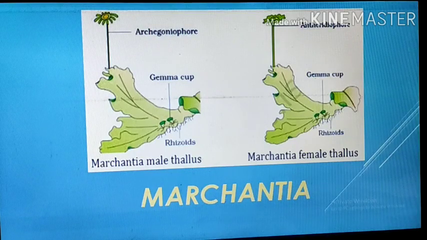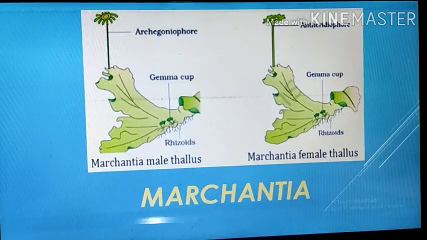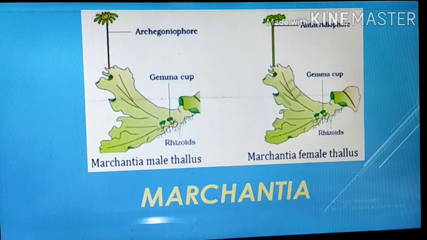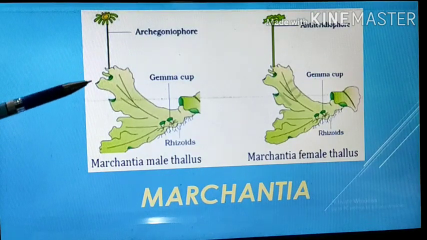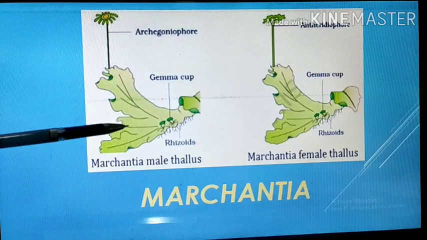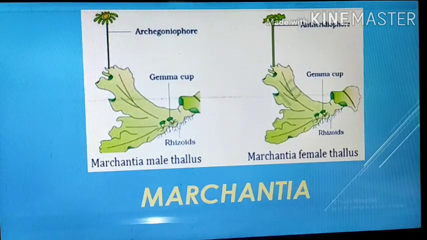See, in this case the root-like structures are there. These are called rhizoids. The small root-like, hair-like structures are there. These are not true roots, but root-like structures, the rhizoids. Then the leaf-like structure, that is the green colored part. This is the whole leaf lamina. This is a leaf-like structure, but not a true leaf.